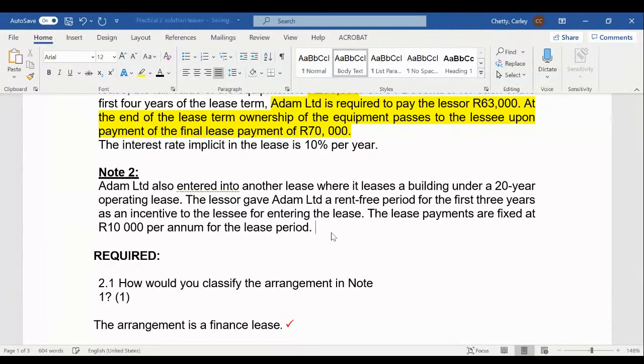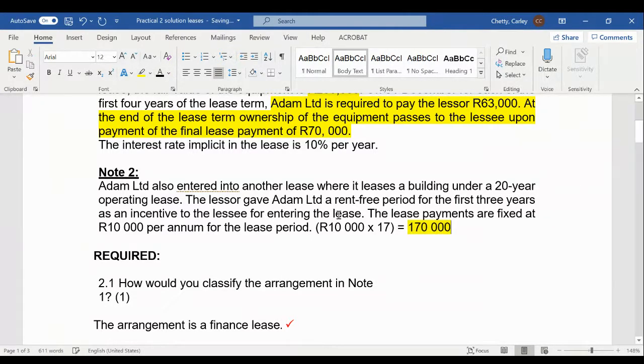What we need to do here is calculate the total Rand amount of our operating lease payments. We know we're going to pay 10,000 Rand for 17 years. If we take 10,000 Rand multiplied by 17 years, because that is how many years we are going to be paying for our lease, we get a total amount of 170,000.